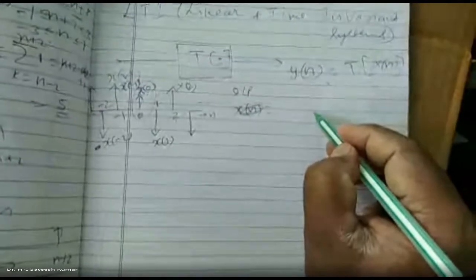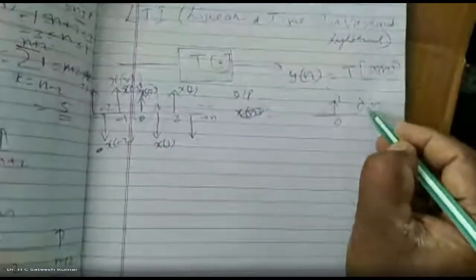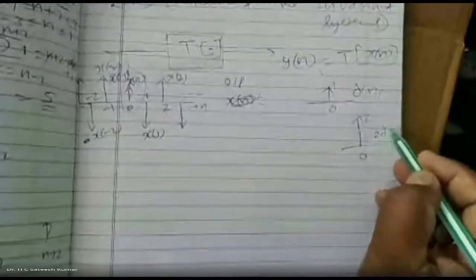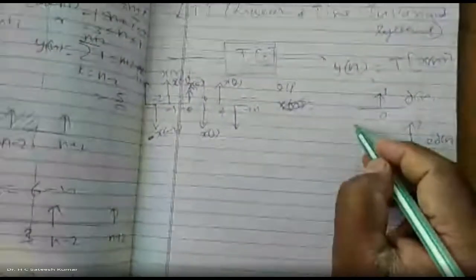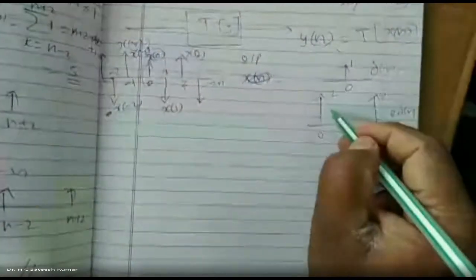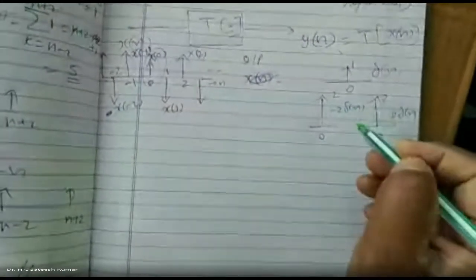Let us say you have a delta function at 0 with amplitude 1. What do you call it? Delta of n. If the amplitude is 2, what do you call it? At 0, 2 into delta of n. If the amplitude is minus 2, what do you call that? At 0, minus 2 into delta of n. Like that we can take it.